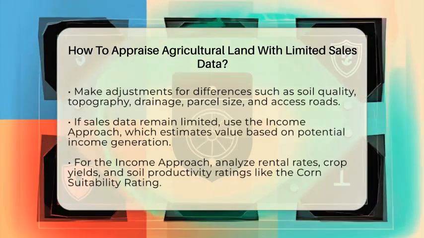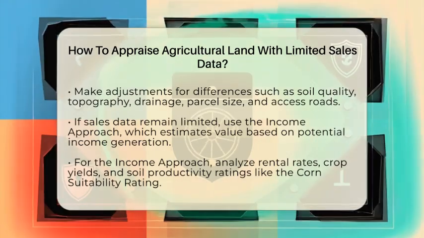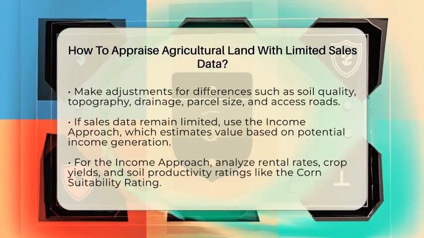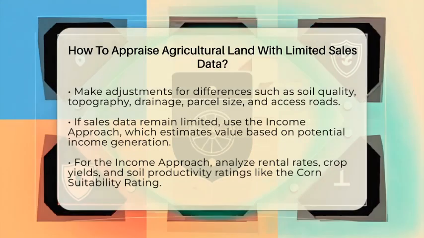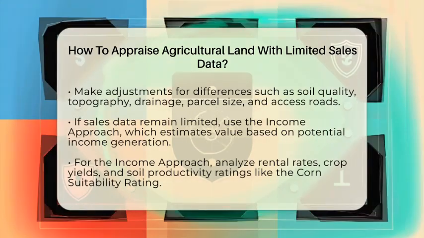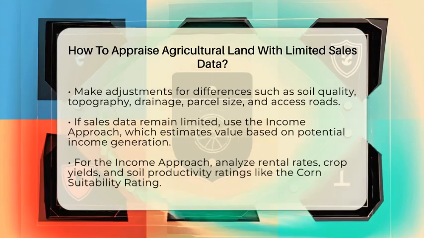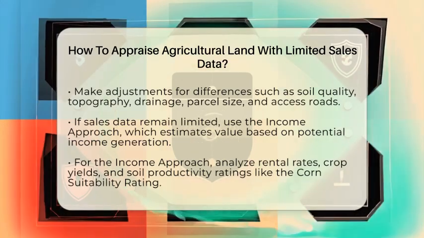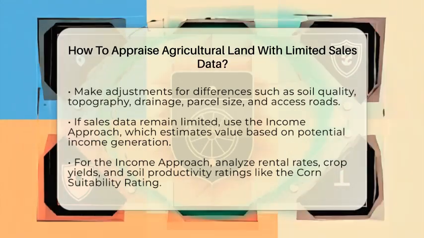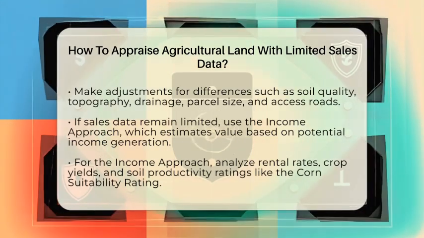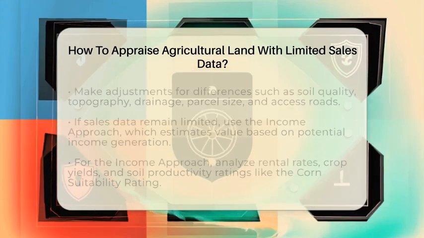If sales data are still too limited, the next step is the income approach. This method estimates value based on the land's ability to generate income. For example, if the land is leased or used for crops, look at rental rates and crop yields. Soil productivity ratings, such as the corn suitability rating, help quantify the land's potential. Consider current rental rates for similar farmland and project future income.